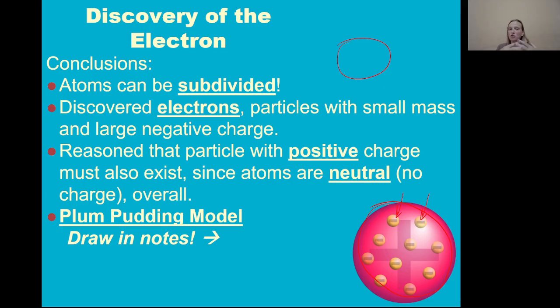We know that opposites attract, so we expect the positives and negatives to be close together, but we only really know what's causing the negative charge. So we have the negative charges as specific chocolate chips, and the positive charge is just whatever's surrounding it. So we call this the plum pudding model, based off of the discovery of the electron.